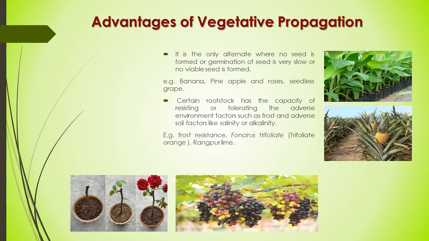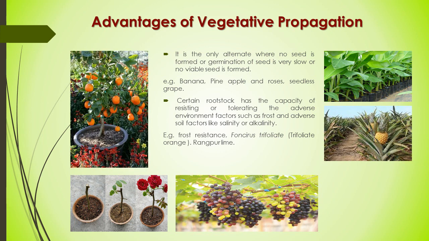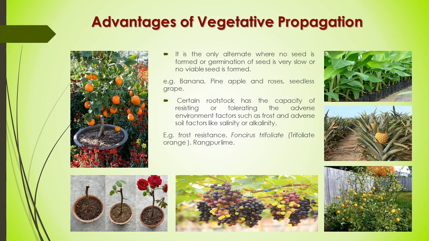The second example is Rangpur lime. So the ability of certain rootstocks to resist pests and diseases can be advantageously exploited by this method. So this method can be effective.